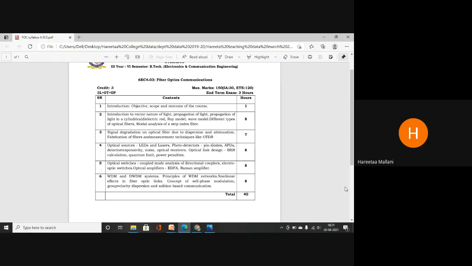Okay, now the channel will be there. Through that channel your light will propagate. So where will this signal degradation take place? While propagating from one end to another end, within that optic fiber, you can get signal degradation due to dispersion and attenuation.